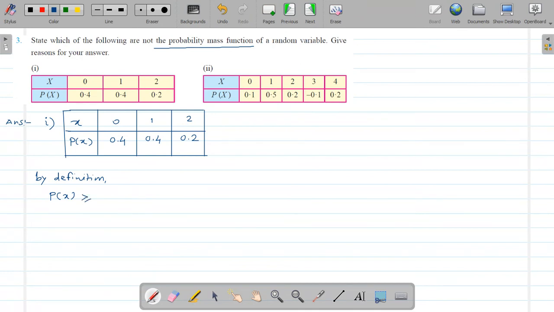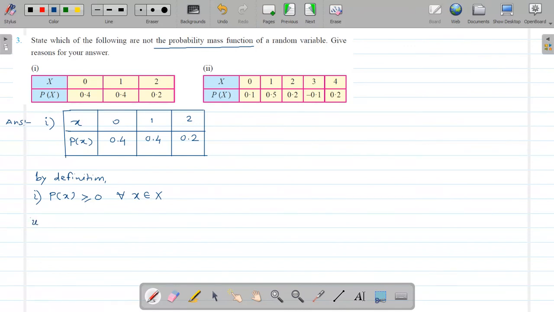So here in this case, p(x) are given, all are positive. So we can write p(x) greater than or equal to 0 for all x belonging to X. See here, values are given to you: 0.4, 0.4 and 0.2. So all are positive values.